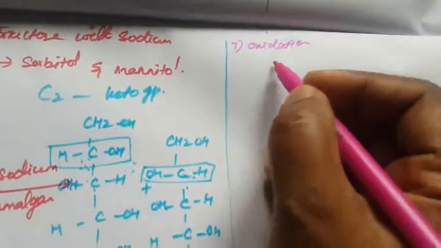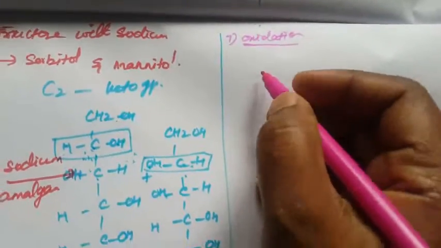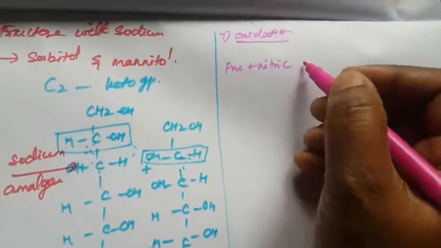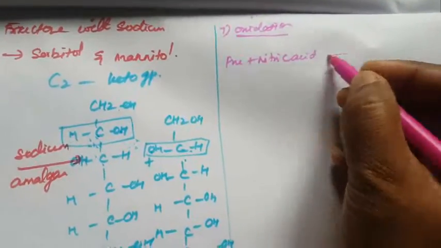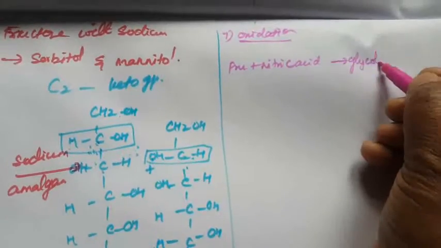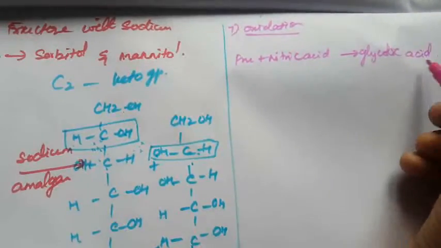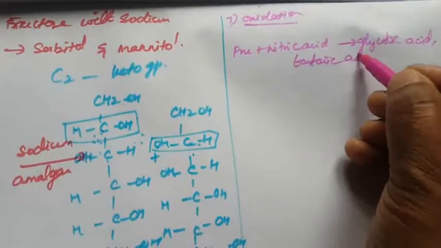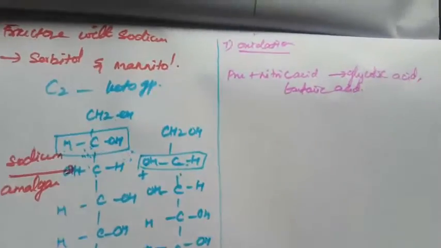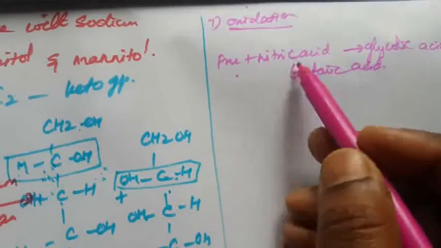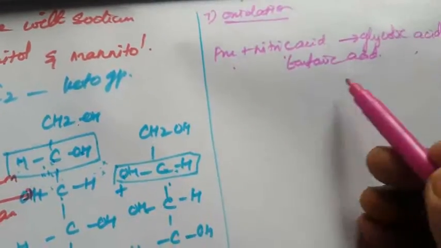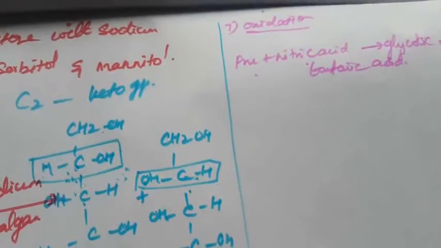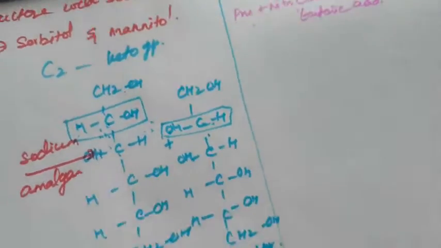On oxidation, fructose reacts with nitric acid to give glycolic acid and tartaric acid, which contain a smaller number of carbon atoms than fructose.